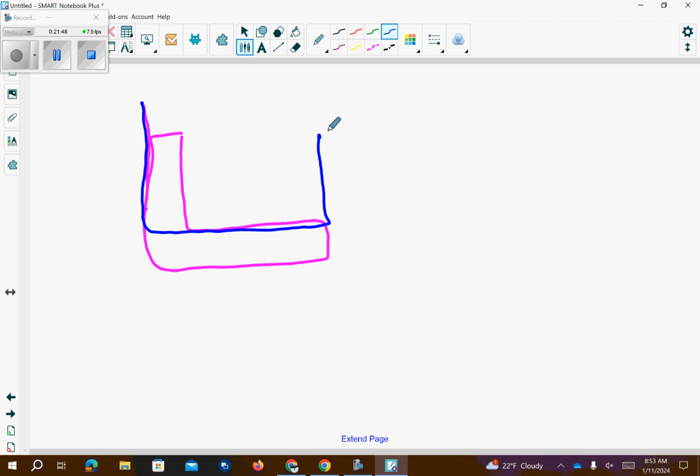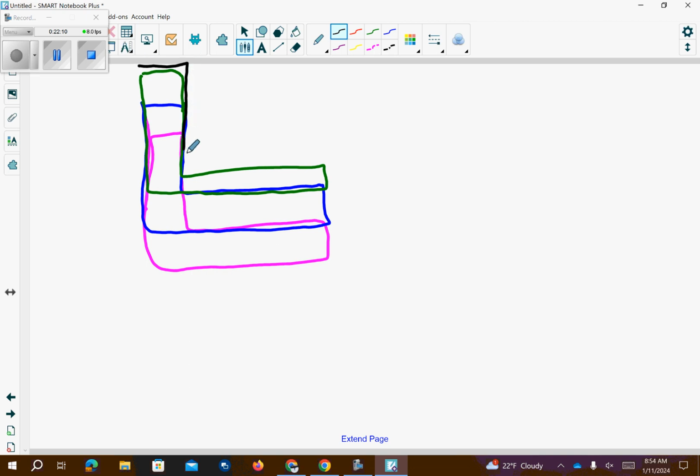And then you have this L. And then you have one more L. This is basically how you start looking at Venn diagrams when you have 4 or more things.